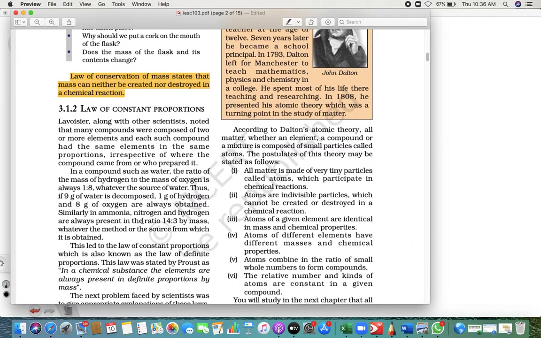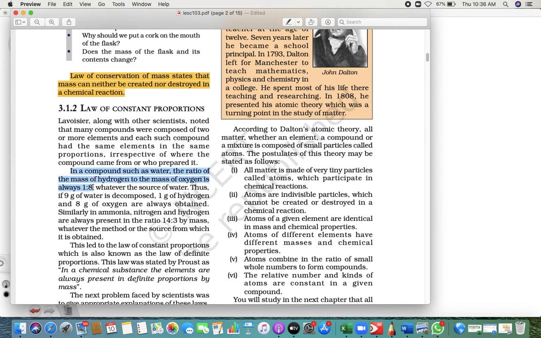And what is that? They said that the mass of hydrogen and the mass of oxygen always mix in the ratio of 1:8. What does that mean? If you have to prepare water, 9 gram of water, you need only 1 gram of hydrogen and 8 gram of oxygen.